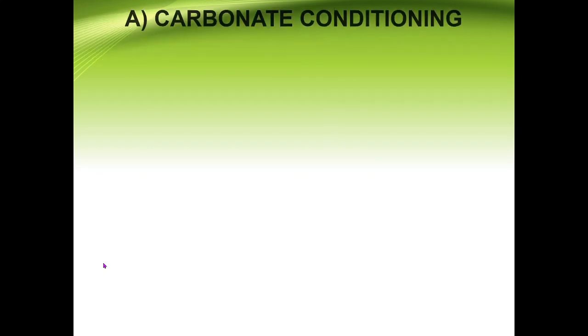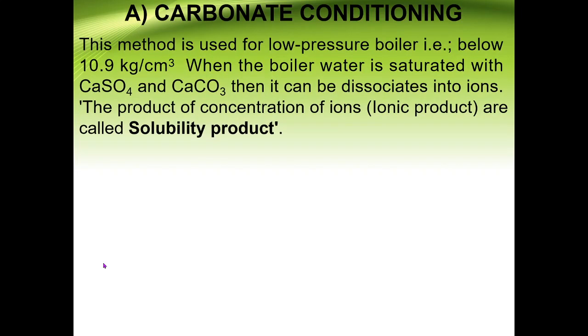First is carbonate conditioning. In this method, I think you know very well that there are two different types of boiler, the low pressure boiler and the high pressure boiler. Low pressure boiler means the pressure is below 10.9 kg per centimeter cube, whereas if the pressure is above 10.9 kg per centimeter cube, we say it is a high pressure boiler. Now what happens exactly in the low pressure boiler? When that water is saturated with CaSO4 or CaCO3.